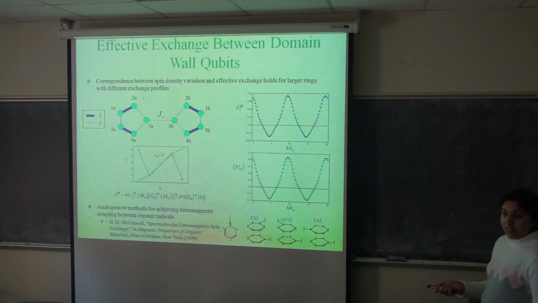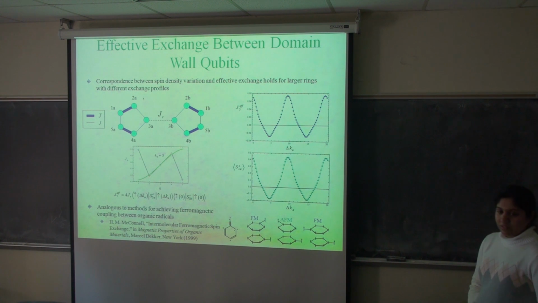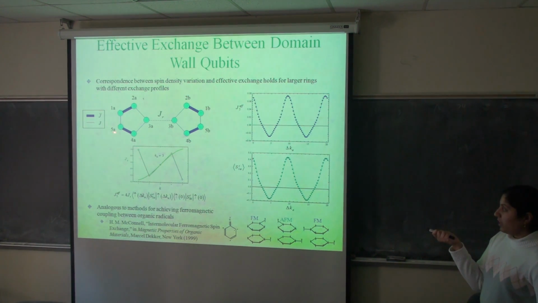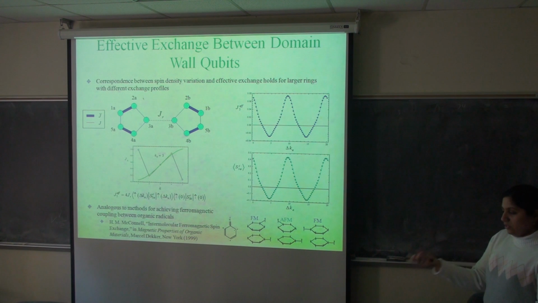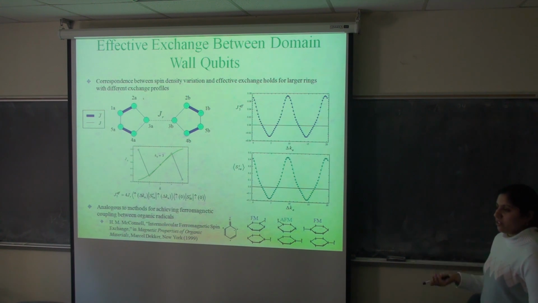But if you can use electric fields to tune the coupling, can't you change the tunneling barrier between 4A and 3B? It's not physical distance, right? It doesn't have to be the distance as the only parameter that you use to control the exchange. That doesn't have to be the only thing that turns on the coupling between spatially separated spins. So you could increase the tunnel barrier between one of these dots and this dot, for instance, and decrease it between these two dots, and you could still try to achieve that kind of system.